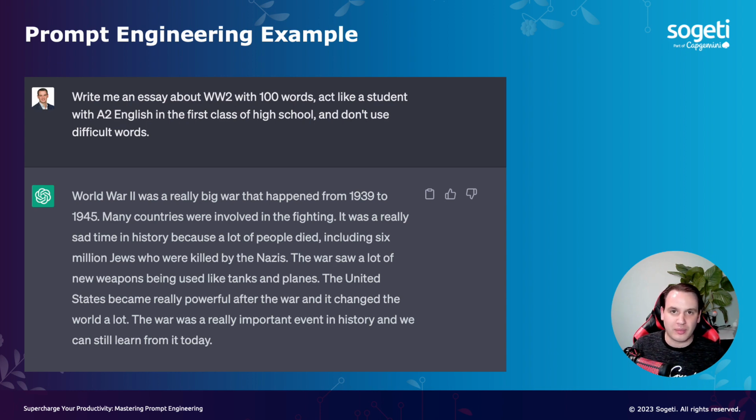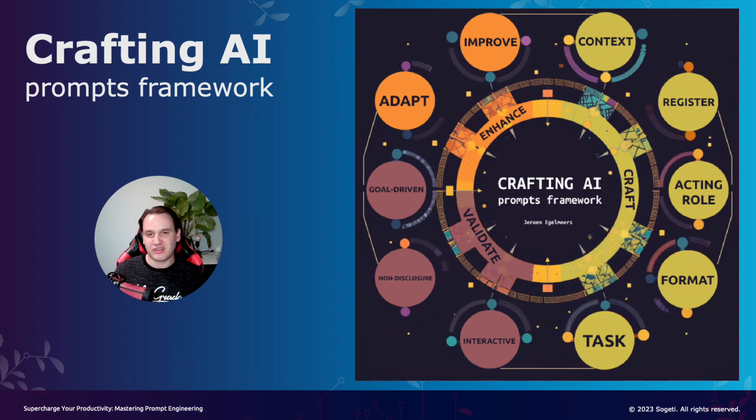I've done a lot of talks about this, but every time I got similar questions like, what should be in my prompt? Or how can I get to my goal while using prompt engineering? Well, this is the reason that I created the Crafting AI prompt framework. A framework that guides you to everything that you need to take into account for your prompt. During the rest of the session, I will guide you through this framework, but don't worry if you don't get it directly. I will guide you through and in the end give you some examples of how it should work. So let's dive into it.